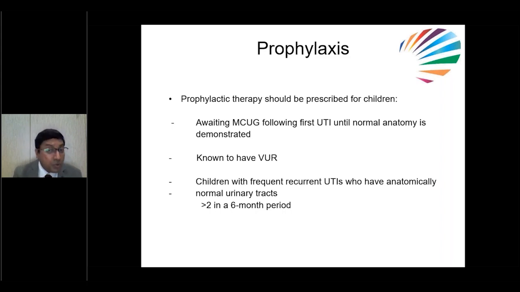But how many days you have to give prophylaxis depends upon the severity of the reflux. In the first 1 year, despite the severity, whether it is grade 1, grade 2 or grade 5, we should give antibiotic prophylaxis. Usually up to 2 years we do give. After that, if the child is having grade 2 or lesser grade, then there is no need of any prophylactic medication. But if the child is having higher grade reflux, like grade 4 or grade 5, we have to give antibiotic prophylaxis sometimes up to 5 years also. Or if the child is having scarring, then we have to go for surgery also, either deflux or ureteric implantation.